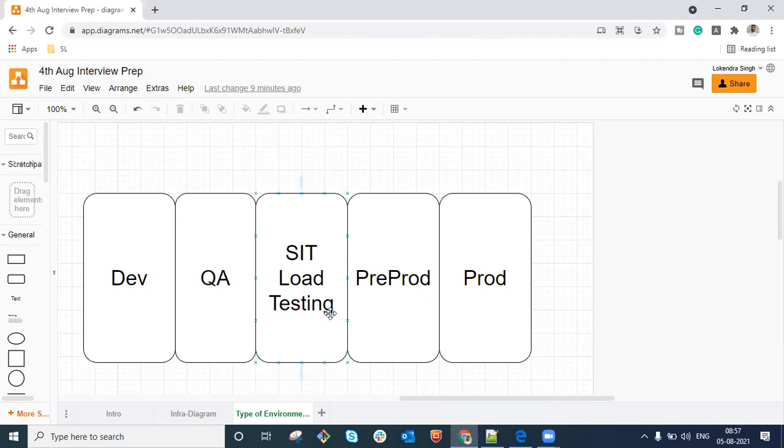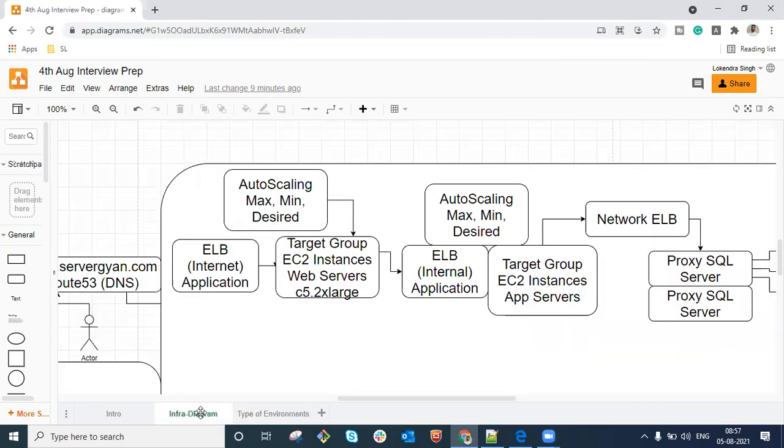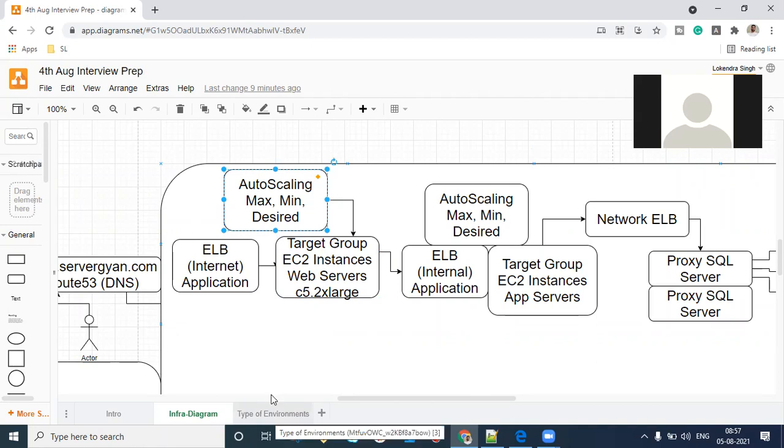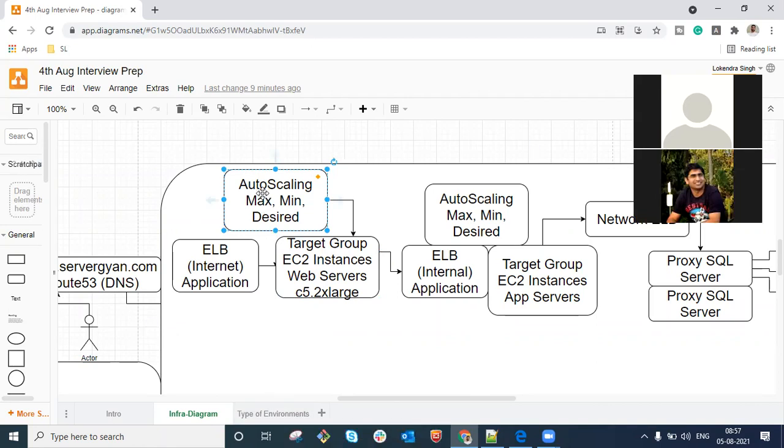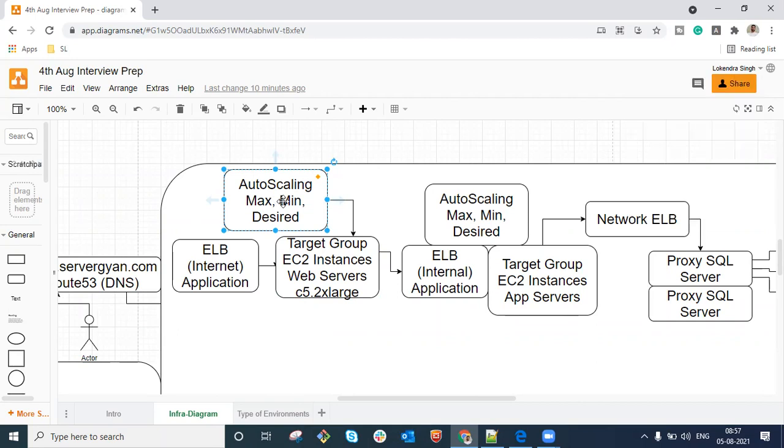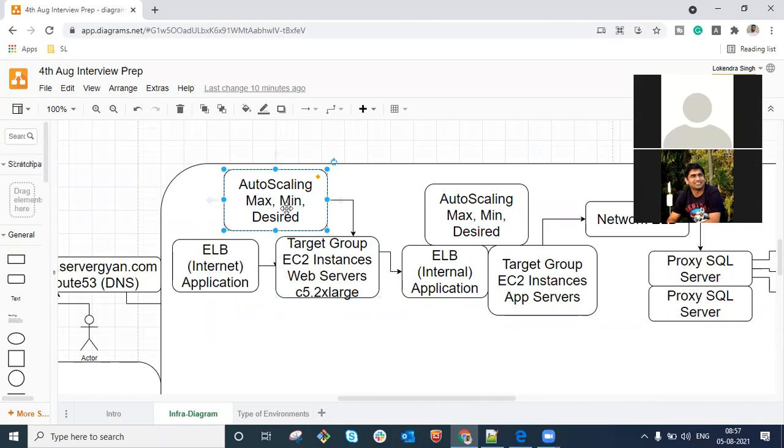So guys, in the environment we are going to have here, let us say one server is serving 5,000 requests per second, and 5 servers are able to serve 25,000 requests. So the same number of requests we are going to configure here. So the minimum number is going to be that which we have tested here. The maximum number will be a little higher only. The reason being that if our team is saying we are expecting minimum 25,000 transactions per second, we need to have the minimum number of servers as per load testing.